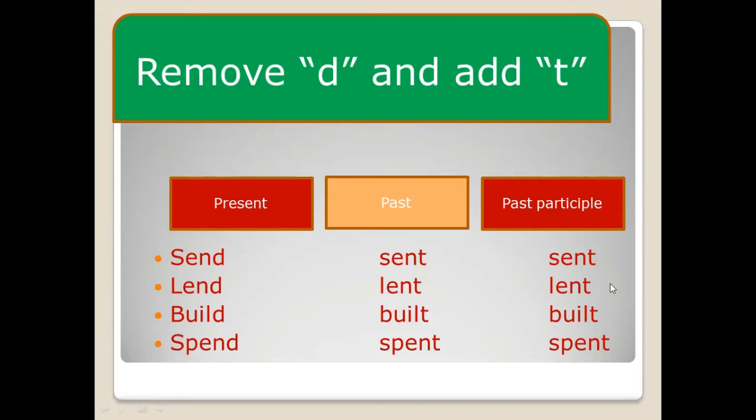Lend, lent, lent. Build, built, built. Spend, spent, spent. Replace the D with T.